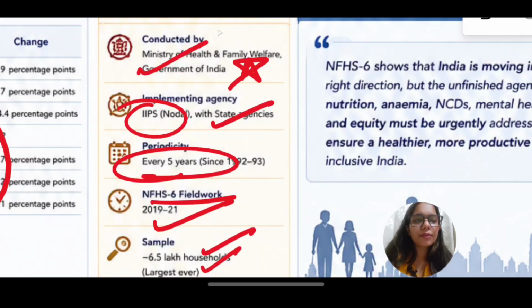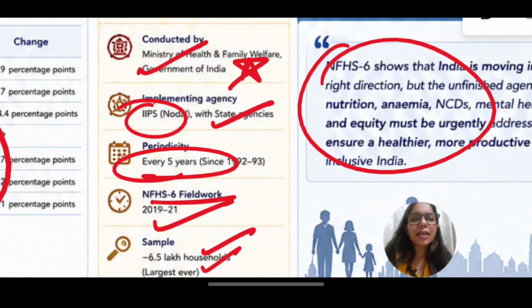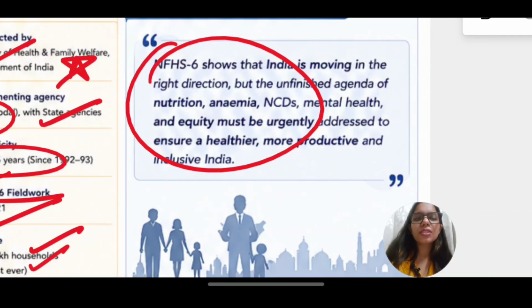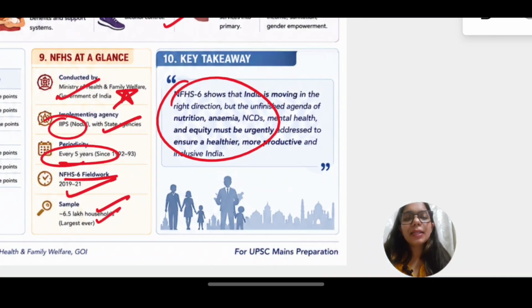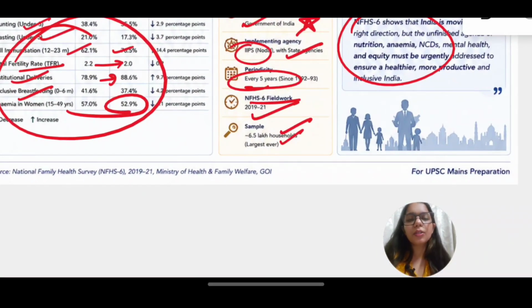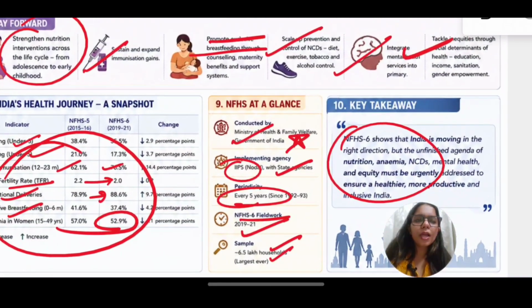Now you can use this as a conclusion: NFHS 6 shows that India is moving in the right direction, but the unfinished agenda must be urgently addressed to ensure a healthier, productive and inclusive India. So this was all about today. These are all the articles that you needed to cover from The Hindu newspaper for June 2nd.